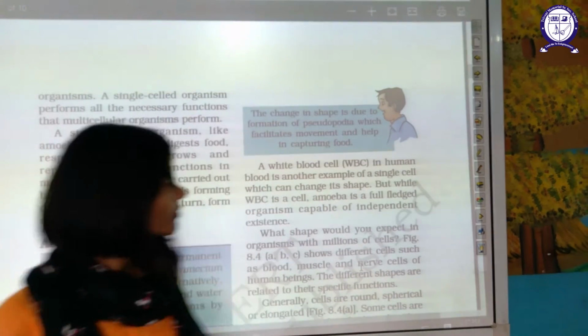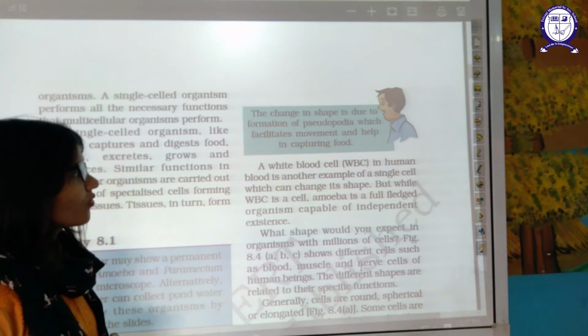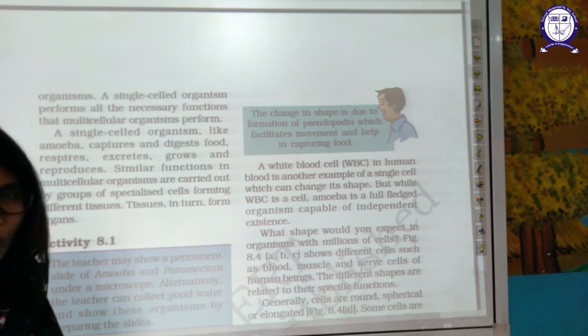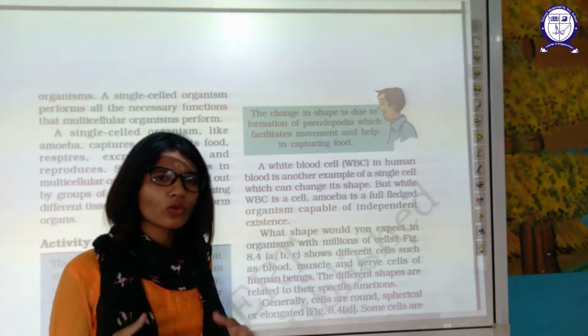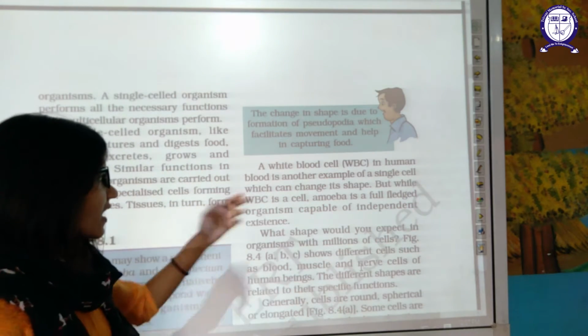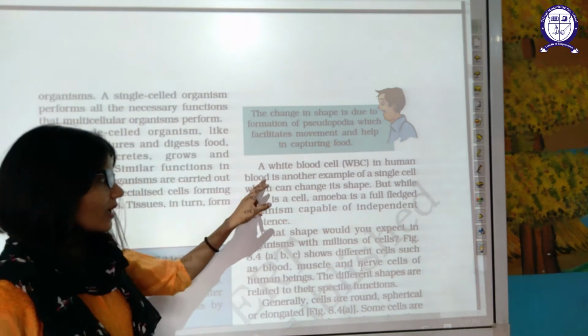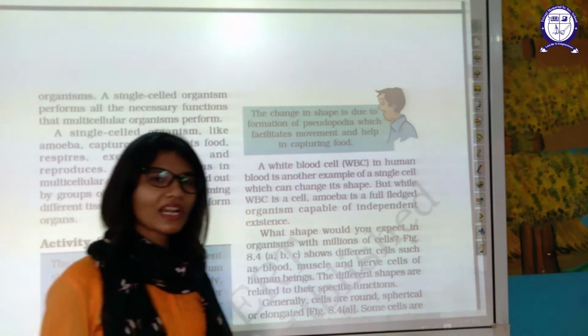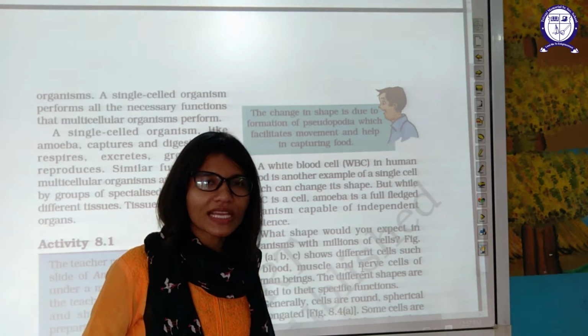Now, the change in shape is due to the formation of pseudopodia, which facilitate movement and help in capturing the food. It captures the food. It does all the work which is done by our hand with the help of pseudopodia, false feet. Now, a white blood cell in human blood is another example of a single cell. Your body is made up of many unicellular cells.